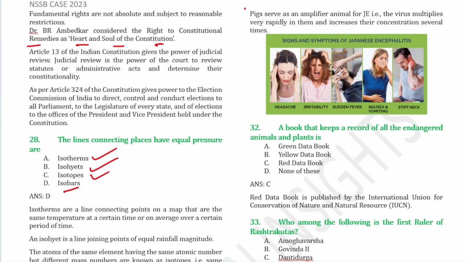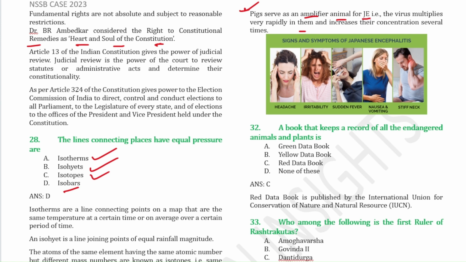Among the animals, pig serves as an amplifier animal for Japanese encephalitis. That means the virus multiplies very rapidly in pigs and increases in concentration several times. So pigs serve as an amplifier for Japanese encephalitis. These are some of the symptoms for JE: headache, irritability, sudden fever, nausea and vomiting, stiff neck.